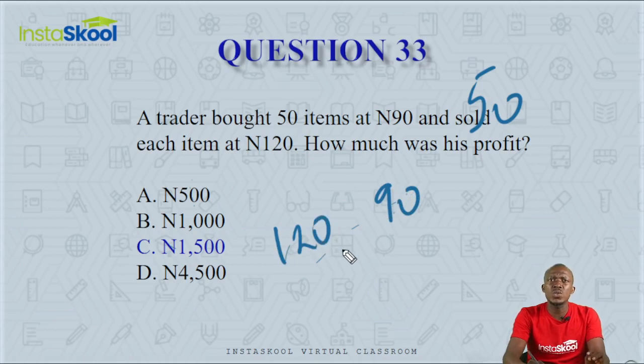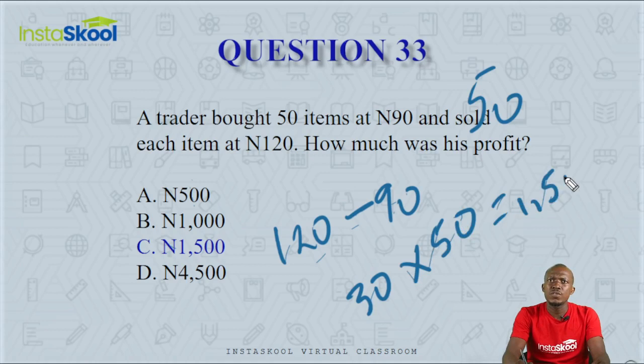So on each of them, he's making a profit of 120 minus 90. And 120 minus 90 will give us what? 30. Good. So he makes 30 naira profit on each of the products, but he bought 50 pieces, so he's making a profit of 30 times 50, and that is 1,500. So the correct answer here is option C, 1,500. I hope that's clear.